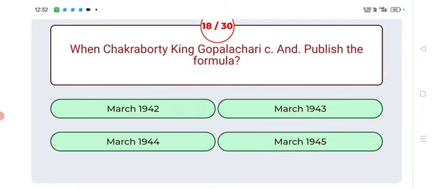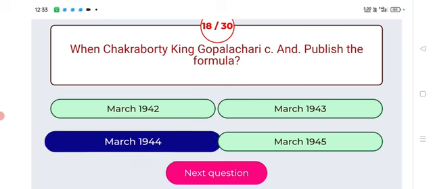Next. When did Chakraborty Raja Gopalachari publish the share formula? Friends, this question is wrong. You can correct the question in this way: When did Chakraborty Raja Gopalachari publish share formula? Answer: 1944. Chakraborty Raja Gopalachari published share formula in March 1944. Next,